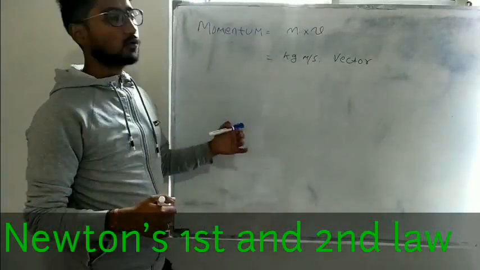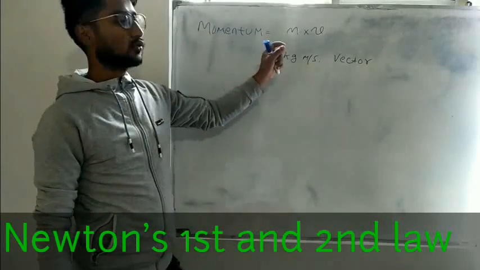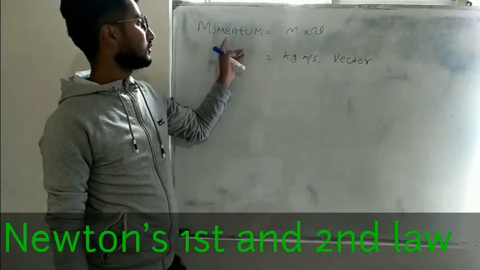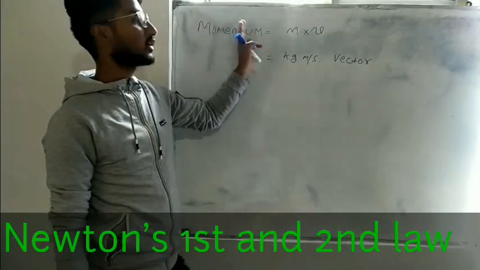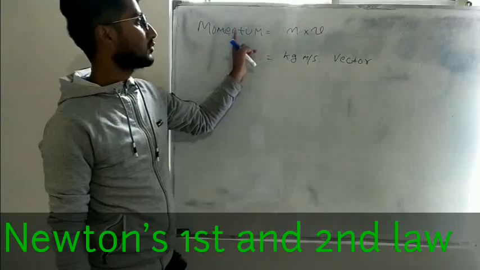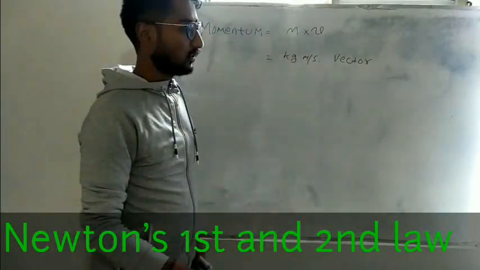Now what we are doing is building a base for Newton's second law. In order to understand Newton's second law, this is very, very important. This is the pillar of Newton's second law. We need to understand what momentum is. So momentum is the product of mass and velocity.